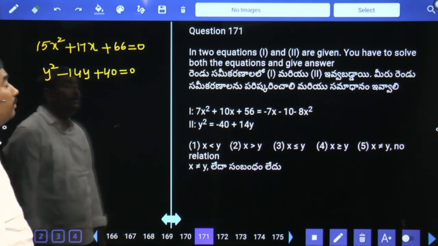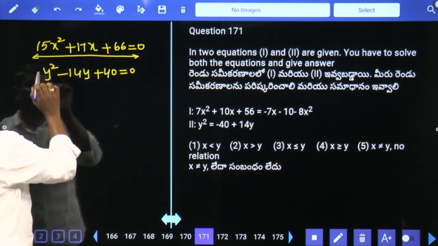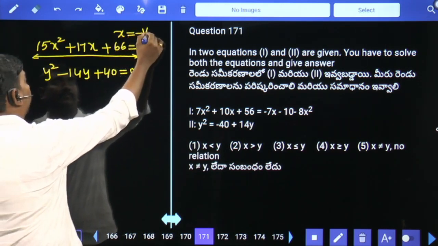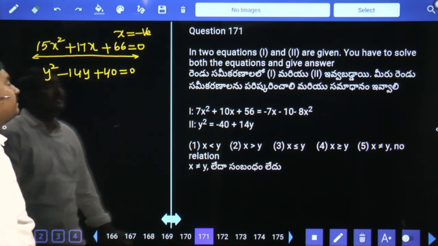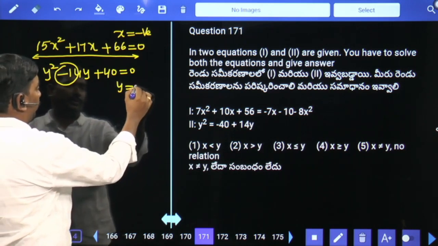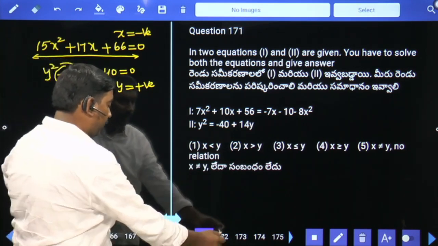If you observe, in the first equation all A, B, C's are positive and the resultant answers are negative, so the x value is negative. Whereas in the second equation, only B is negative, the resultant answers are positive, so the y value is positive. X less than y is your answer.